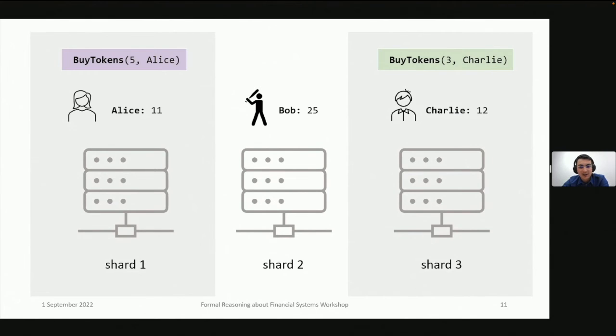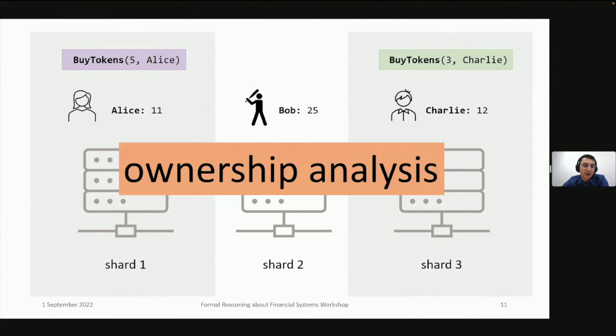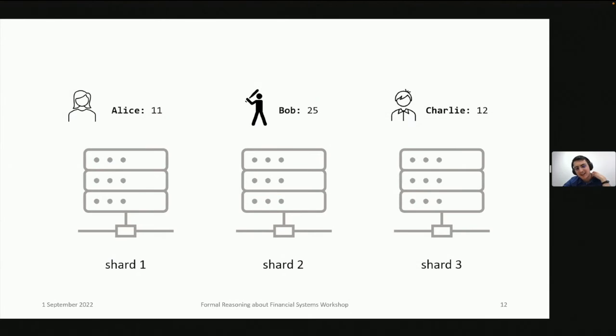We can now process these transactions in parallel because the blockchain knows the state used by the transactions is owned by different shards. It belongs to different shards. And what enables this is static analysis, ownership analysis, on the contract's code. So we analyze the code of the buy tokens transition to determine which parts of the state it can touch and route transactions to shards based on that information. Okay, that's fairly straightforward. What about more complex transactions?